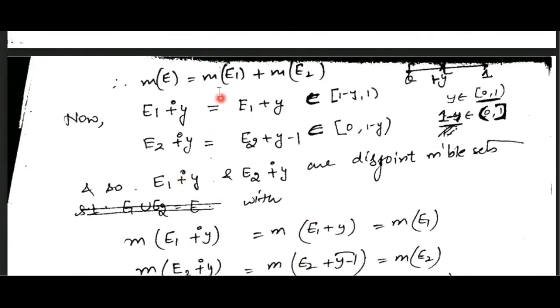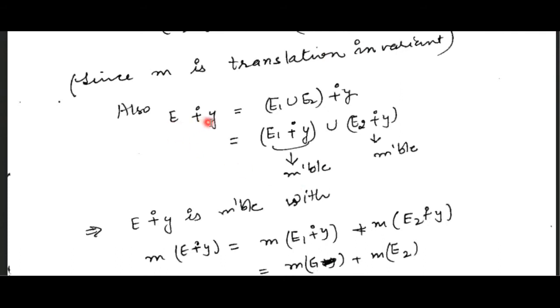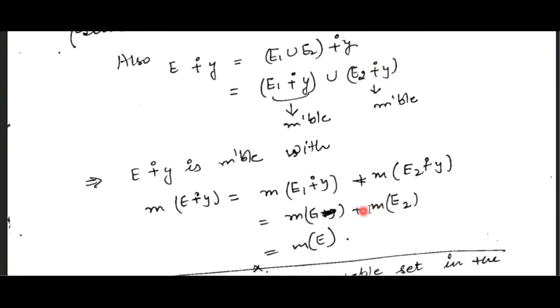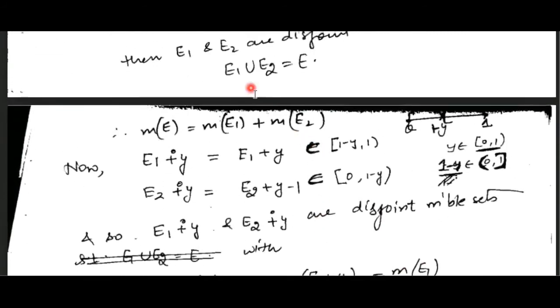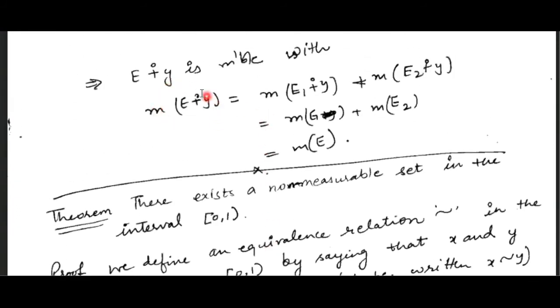So we can substitute these values over here, right? So E translate modulo y is E1 union E2 translate modulo y, which is the same as this. Both these sets are measurable and the measure is equal to the measure of E1 plus the measure of E2, using this concept, right? And which is equal to the measure of E. So we have the measure of E translate modulo y is the same as the measure of E, and this is what we wanted to prove: translate modulo also satisfies the translation invariant property, and moreover the measures are the same.